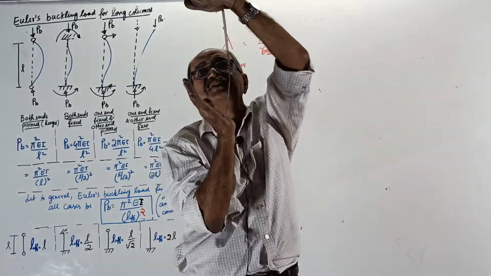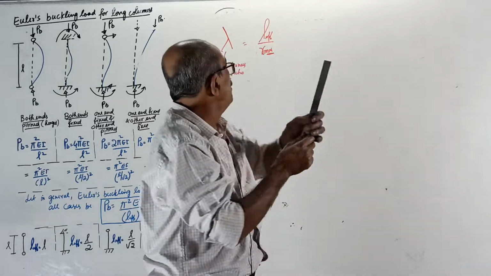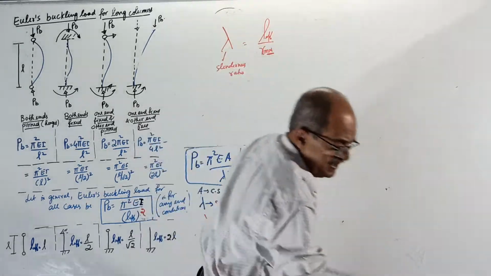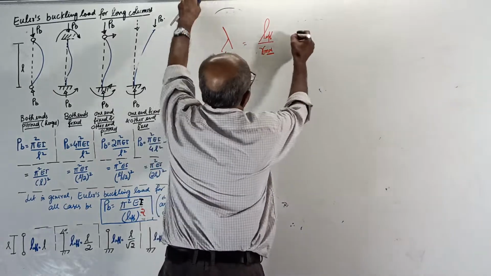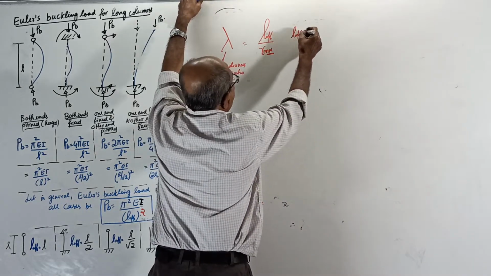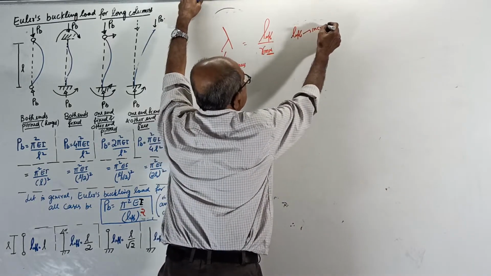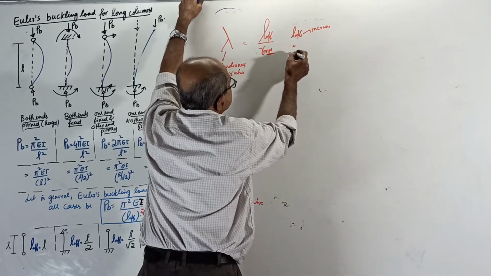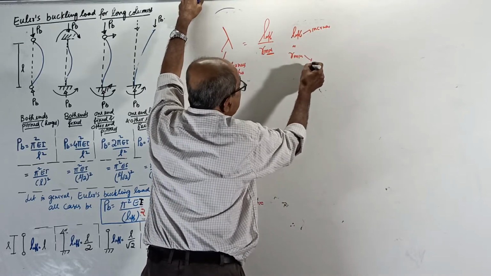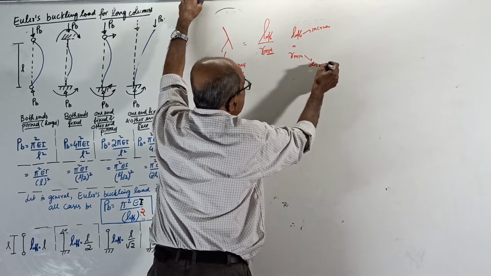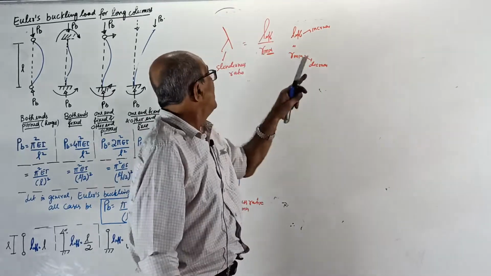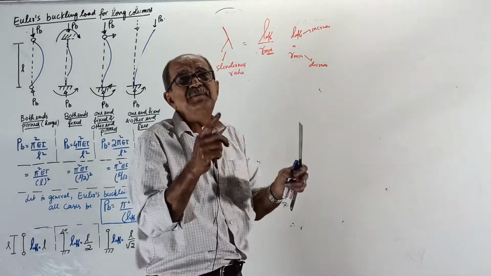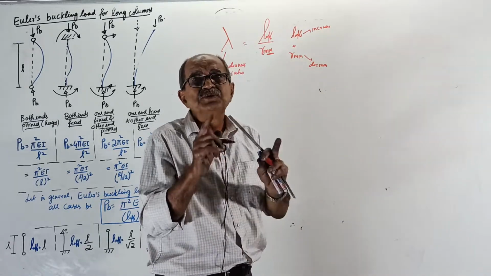It's a bad case. The column becomes very weak. As L effective increases, or as R minimum decreases, the column becomes longer and longer, and thinner and thinner, very weak.